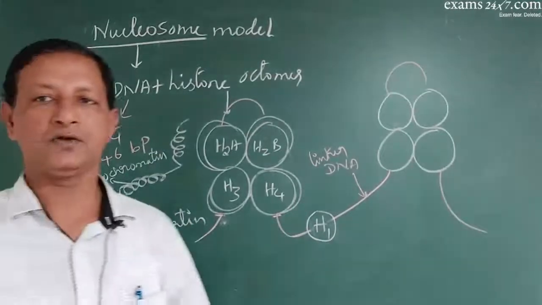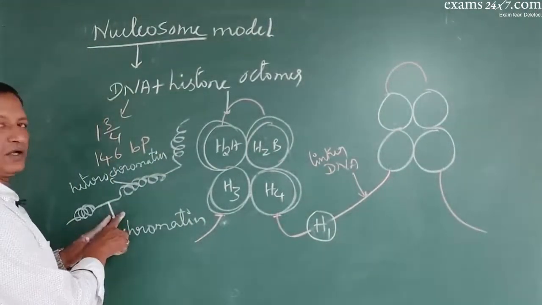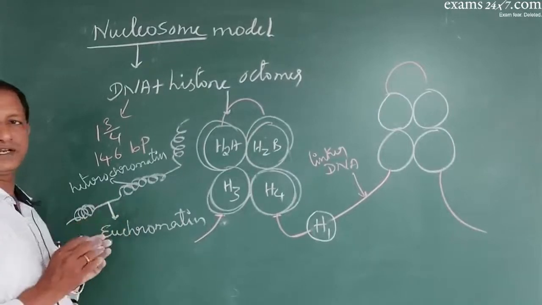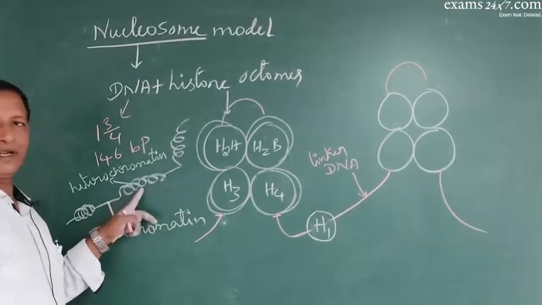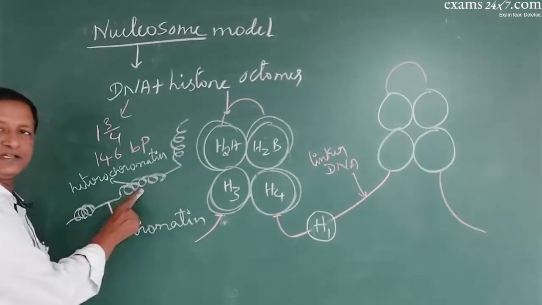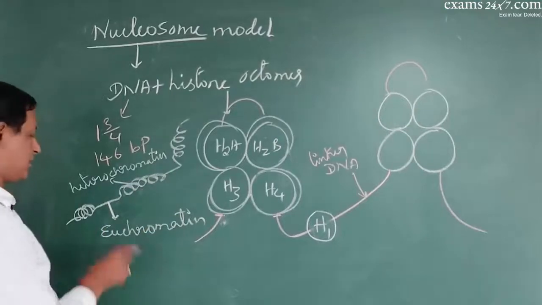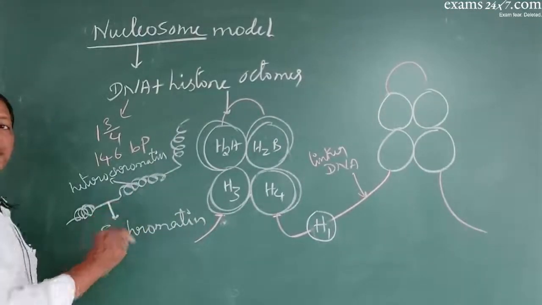Euchromatin and heterochromatin. Now what is the difference between the two? Euchromatin is the region on the chromosome where the chromosomes are arranged loosely. In the heterochromatin region, chromosomes are arranged very tightly. Because of the tight arrangement, replication is slow, so protein synthesis gets slowed down. Because of the loose arrangement, replication becomes fast.